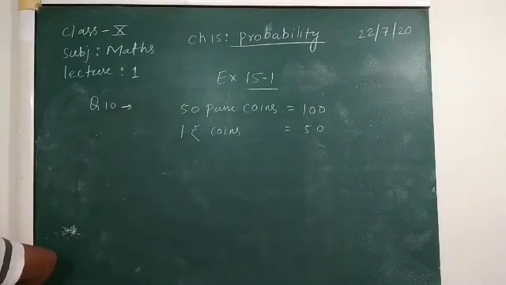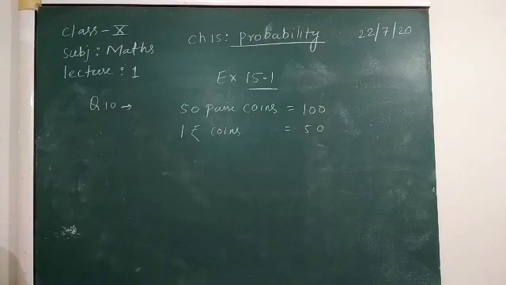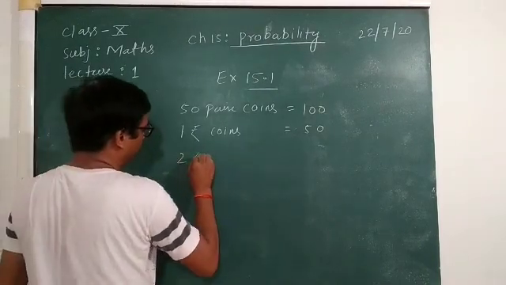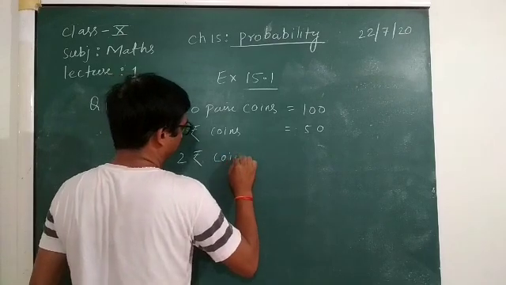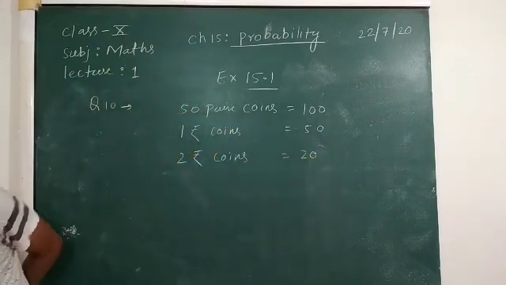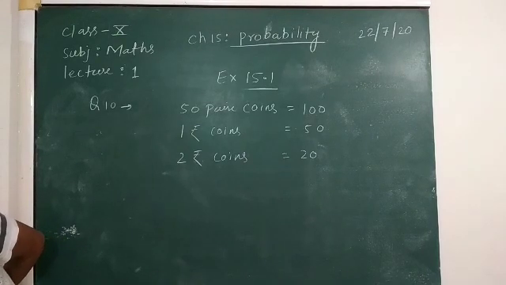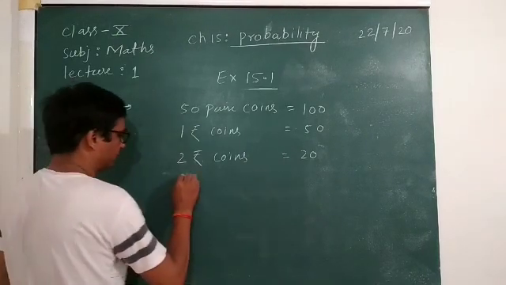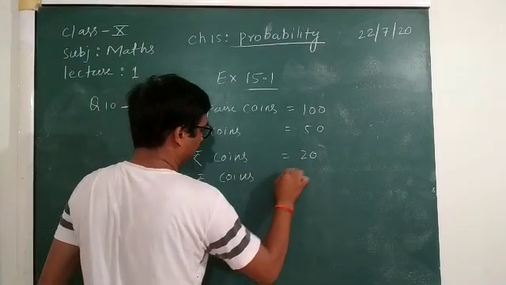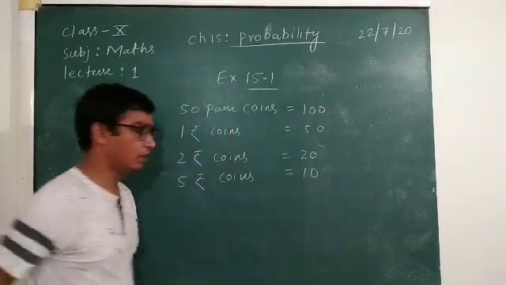Second, it is 2 rupee coins is equal to 20, and 5 rupee coins is equal to 10.